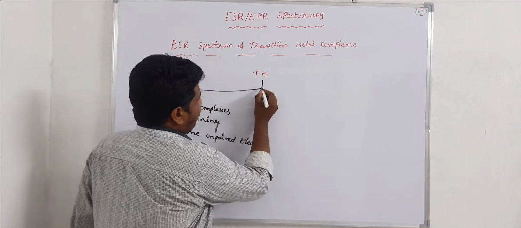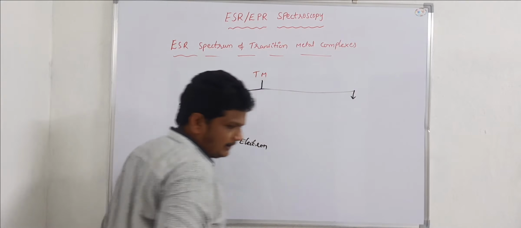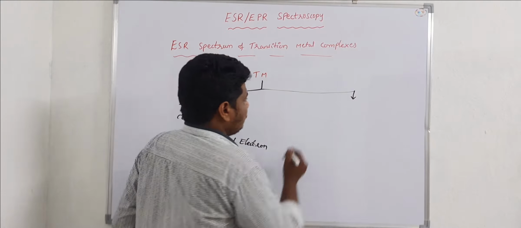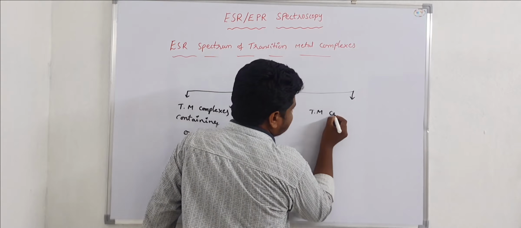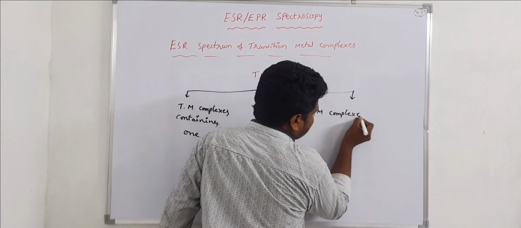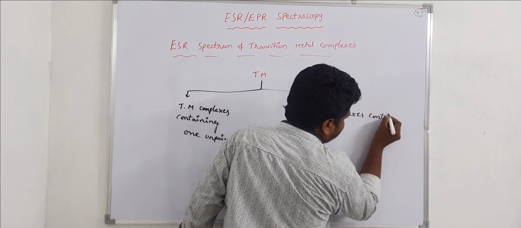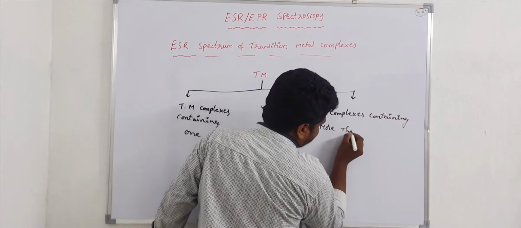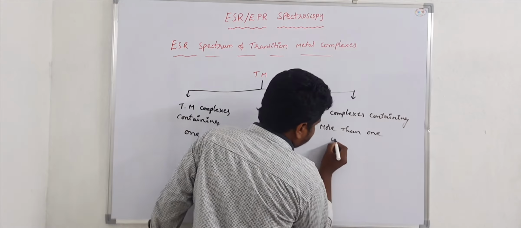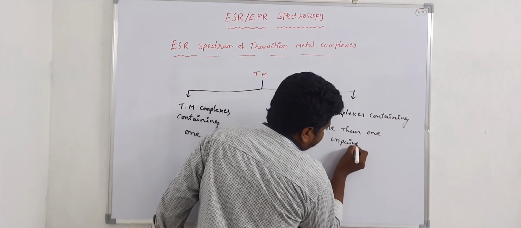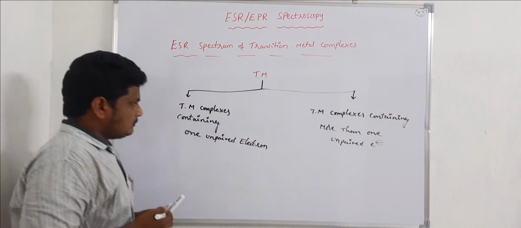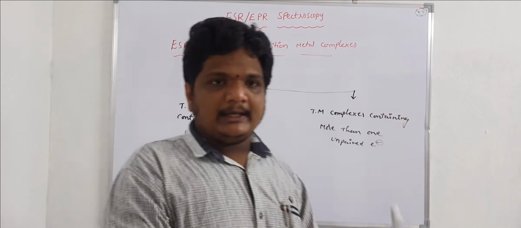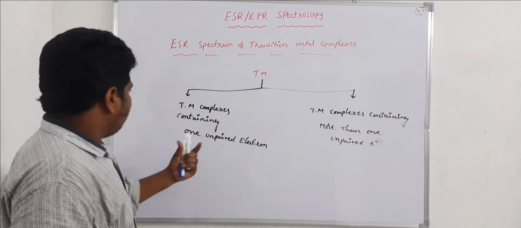Now, another kind of these transition metal complexes are those containing more than one unpaired electron. So here, transition metal complexes containing more than one unpaired electron.